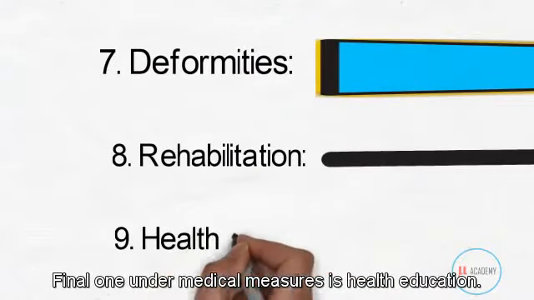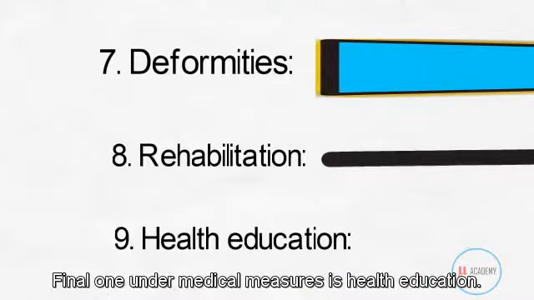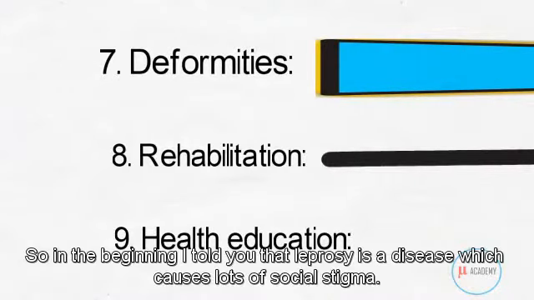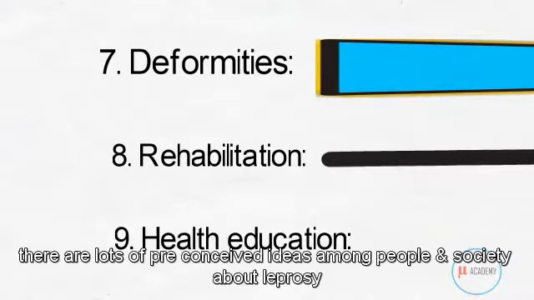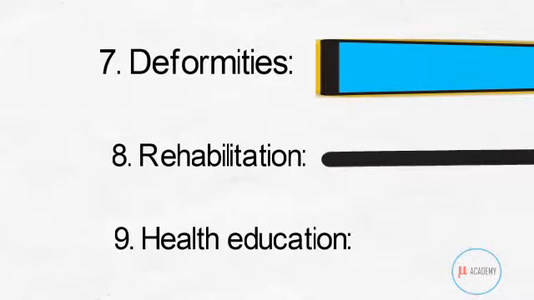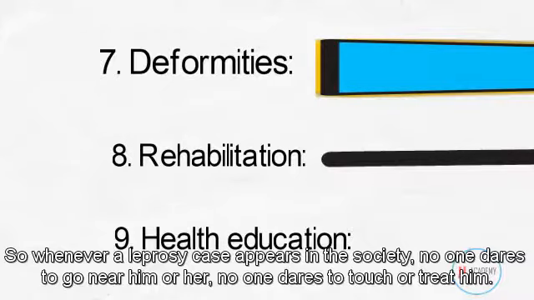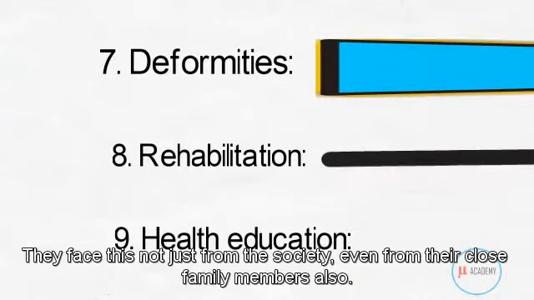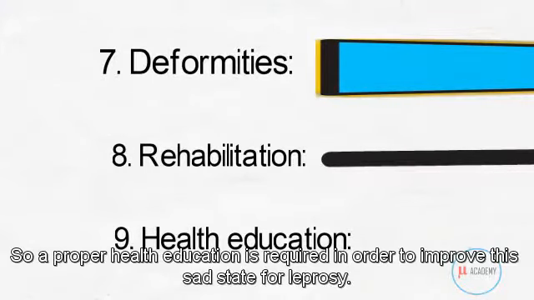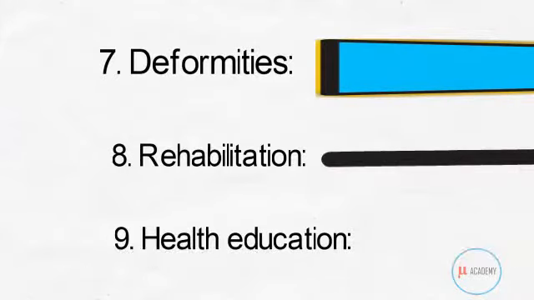And the final one under medical measures is health education. In the beginning I told you leprosy is a disease which has a lot of social stigma. There are a lot of preconceived ideas among people and society about leprosy. Whenever a leprosy case appears in the society, no one dares to go near him or her. No one dares to touch or treat him. They face this not just from the society, even from their close family members also. So proper health education is required in order to improve this sad state for leprosy.